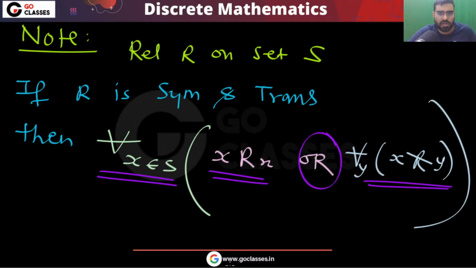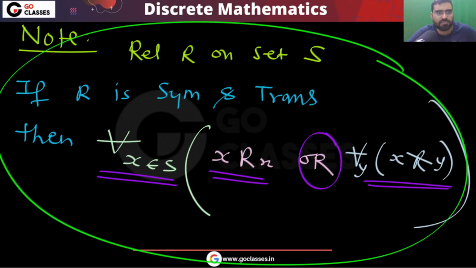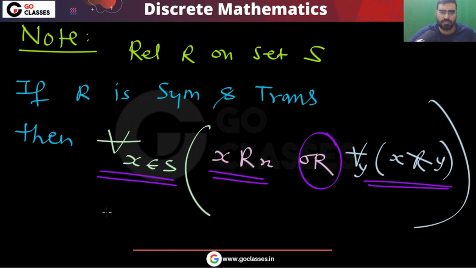Let me know. Did you understand this question?